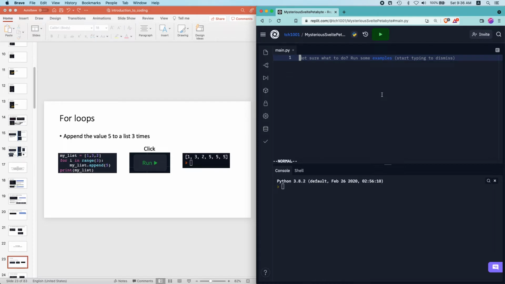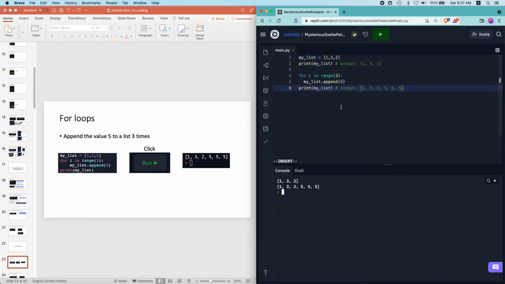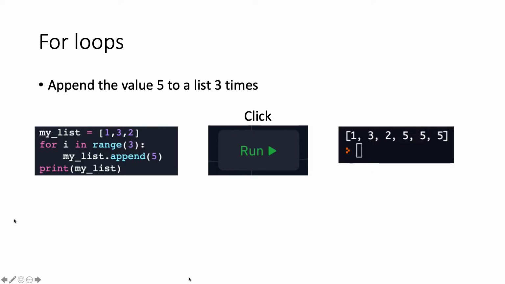Okay, that works. Now if I write code like that, then I press run, and you see that it achieved the same function. It has appended the value 5 to the list 3 times. So we see that it works. Okay, so that's what for loops do.